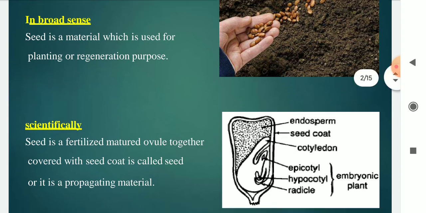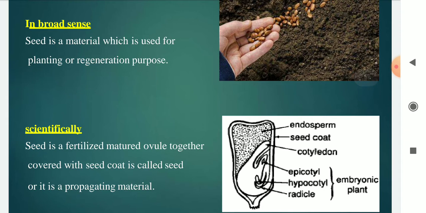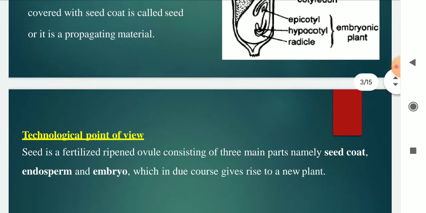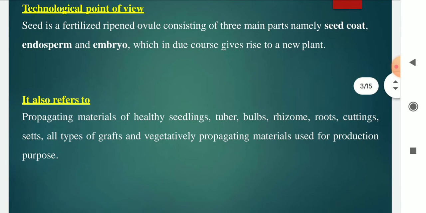You see the figure of seed. It includes endosperm, seed coat, cotyledon, epicotyl, hypocotyl or radicle, etc. From a technological point of view, the seed is the fertilized ripened ovule consisting of three main parts, namely seed coat, endosperm and embryo, which in due course gives rise to a new plant.